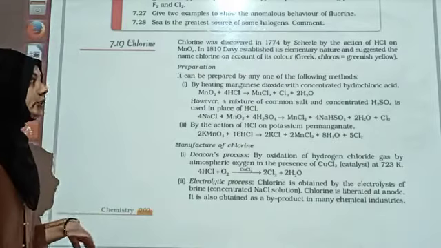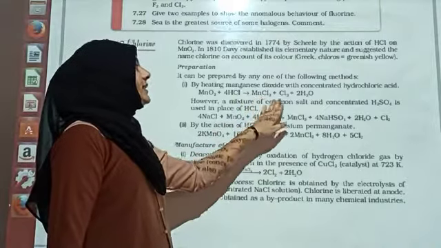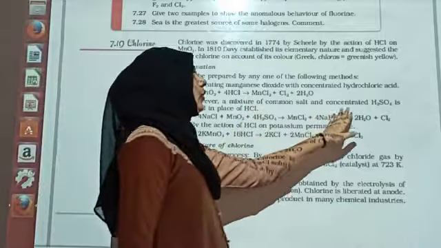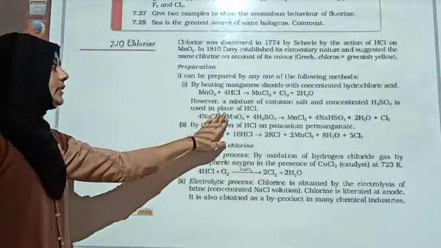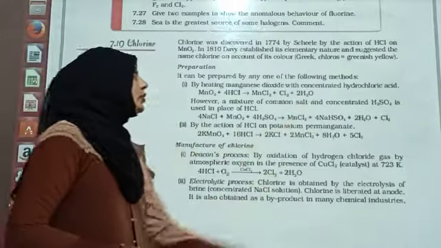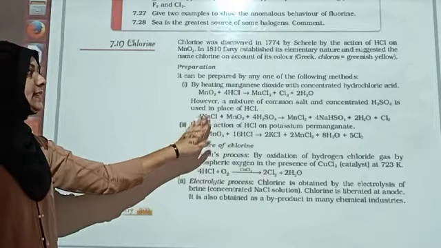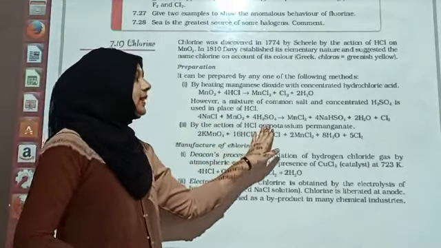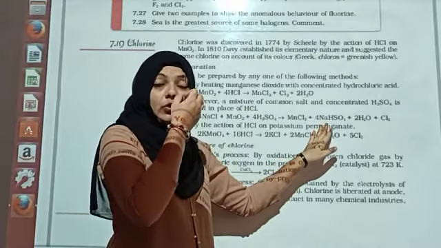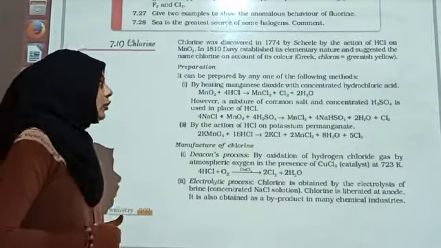Okay, preparation. When we are heating manganese dioxide plus HCl, we are getting MnCl2 plus Cl2 plus water. However, a mixture of common salt and concentrated sulfuric acid is used in place of HCl. हम common salt NaCl and H2SO4 use कर लेते हैं in the place of HCl. So we can use NaCl plus MnO2 plus sulfuric acid, which can give you MnCl2. What is NaHSO4? Sodium hydrogen sulfate. Also we have water molecule and chlorine molecule.